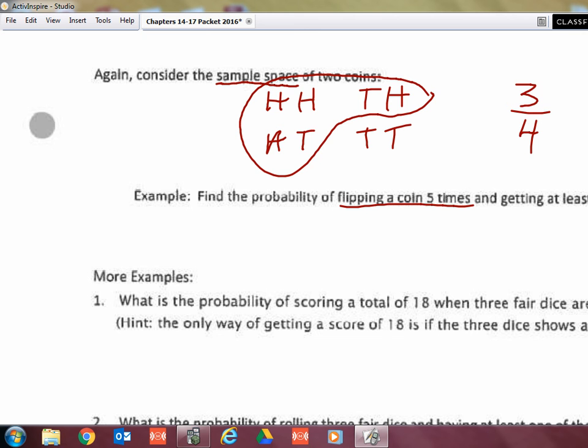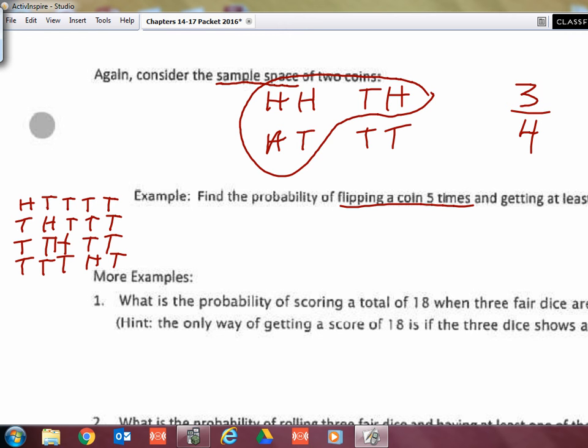So you could go heads, tails, tails, tails, tails, then tails, heads, tails, tails, tails, then tails, tails, heads, tails, tails, and so on. Tails, tails, tails, heads, tails. Okay, I'm not even done with the ones with 1 heads yet. Tails, tails, tails, tails, heads. Okay, there are the 5 different ways you can have 1 heads out of those 5 coins.